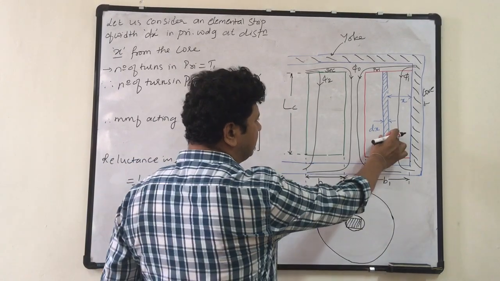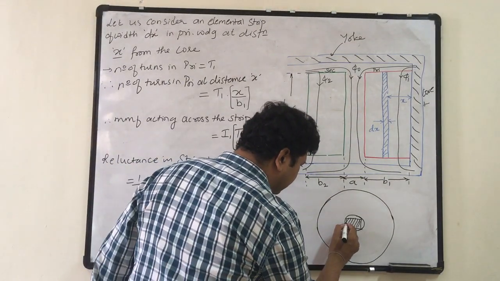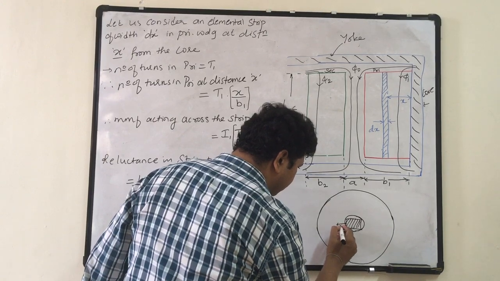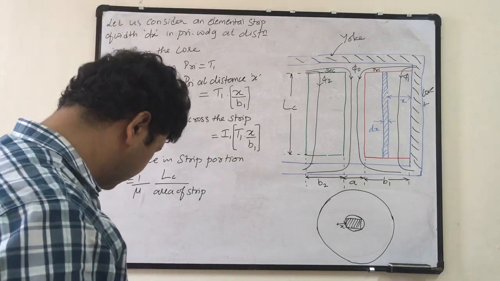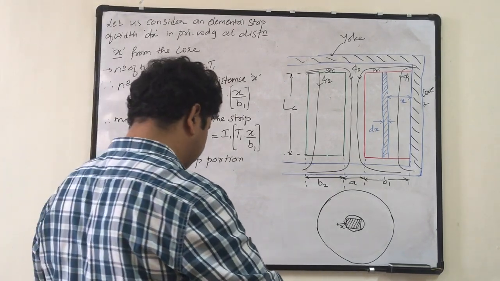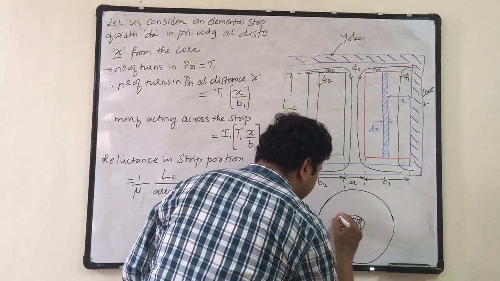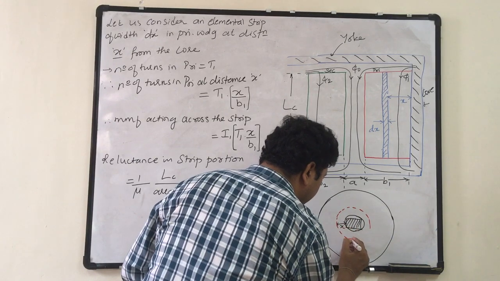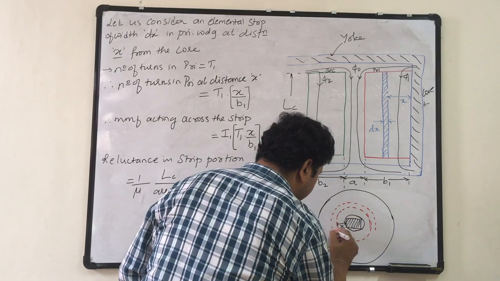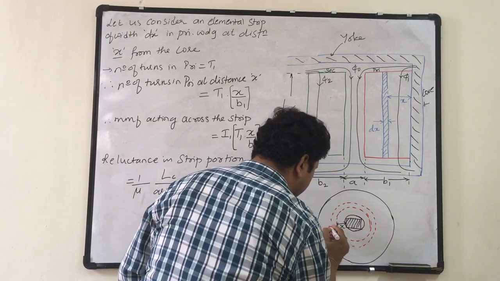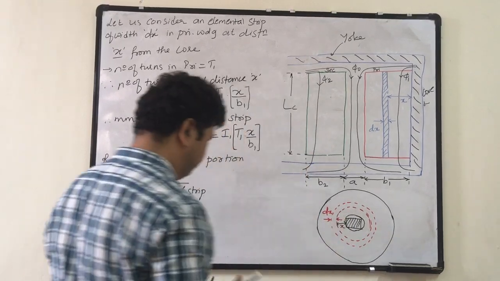So this is the elemental strip I have considered at a distance x with width dx. At a distance x from the core, I have considered the elemental strip, and this width is dx.